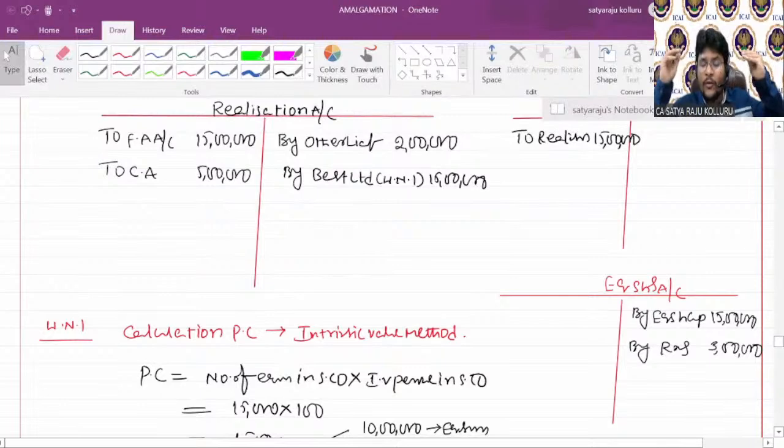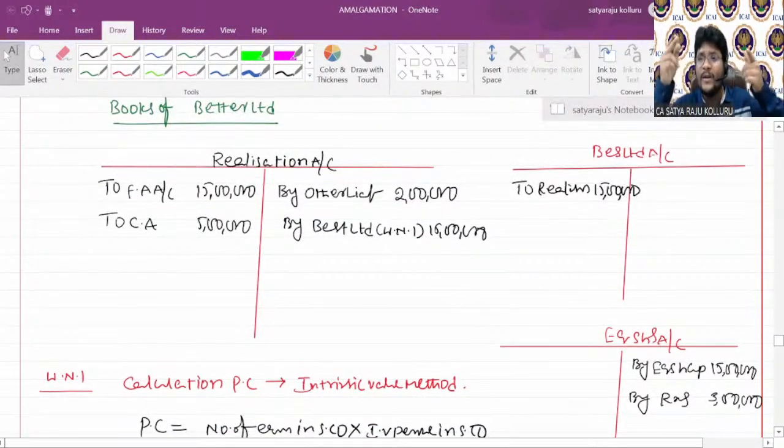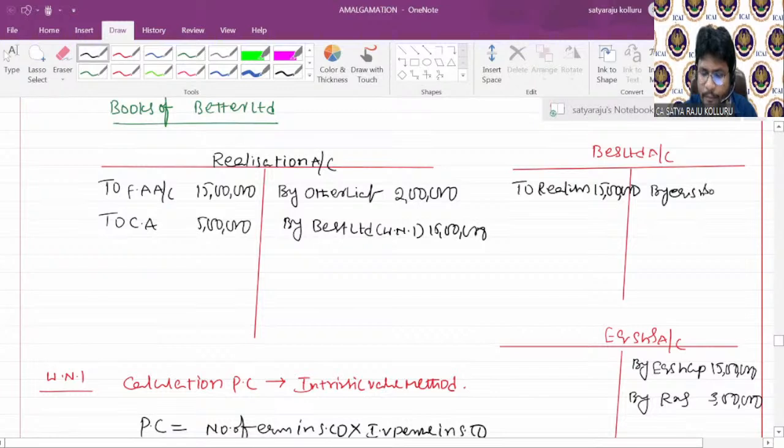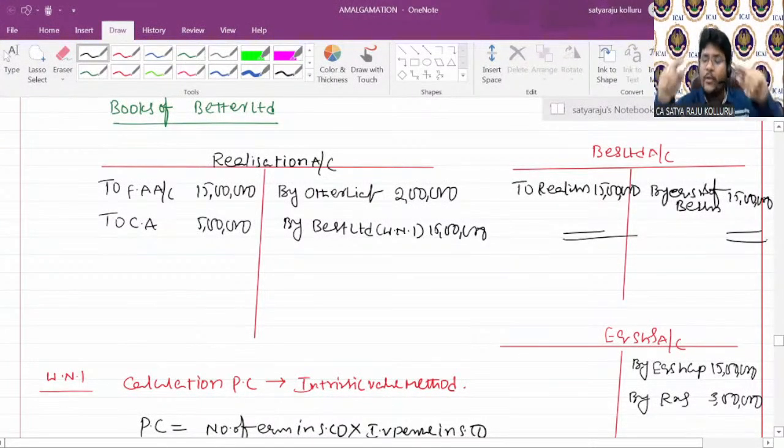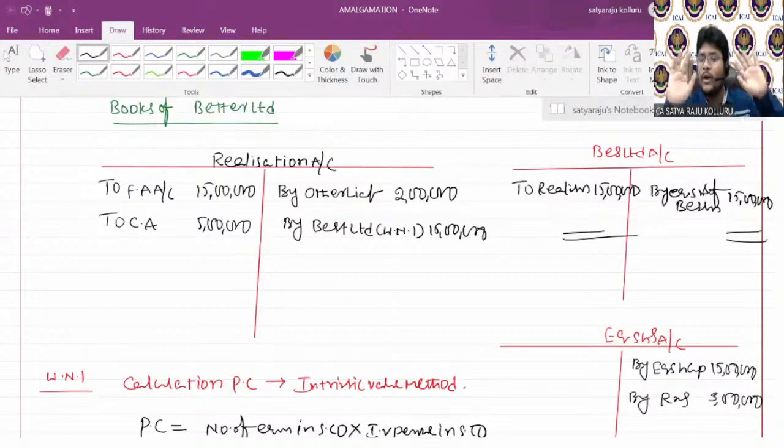Just assume, all of you, I don't want to open one more account. Equity shares of Best Limited account debit to Best Limited account. Then in Best Limited, by equity shares of Best Limited we are getting to the worth of 15 lakhs. With this, the account got closed. Now there is a separate account of equity shares of Best Limited in your books of accounts, but I don't want to open it. I already told you, equity shares of Best Limited are already with me.